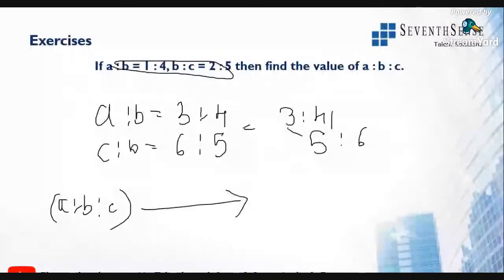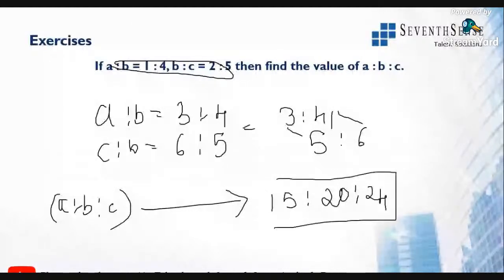Use the arrow marks. 3 into 5 is 15. 4 into 5 is 20. 4 into 6 is 24. The final value is 15 is to 20 is to 24. There is nothing common in all three because they are divisible by different numbers. So it is 15 is to 20 is to 24. Chandrakala, check your answer. It is not 3 is to 4 is to 6. The answer is 15 is to 20 is to 24.